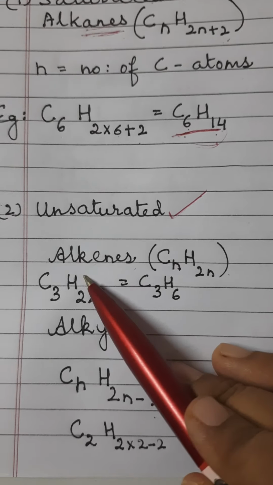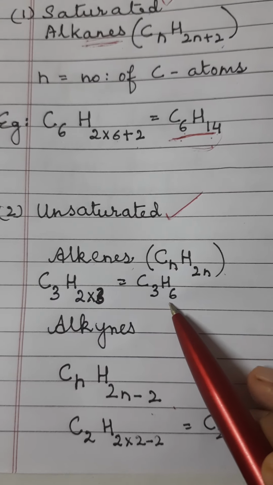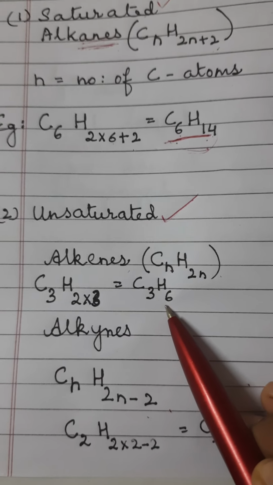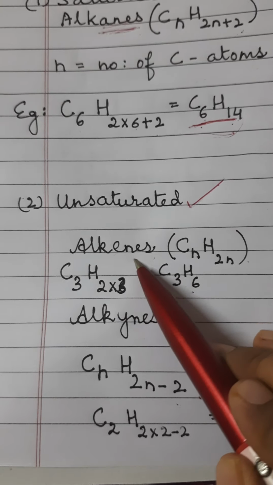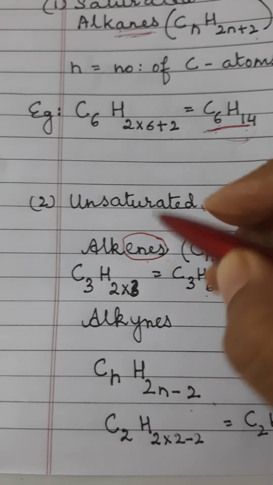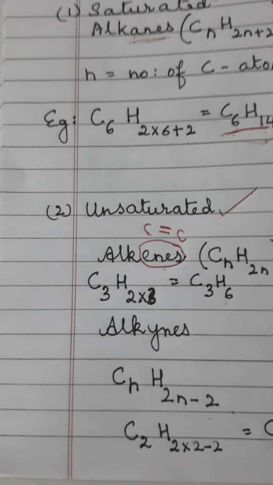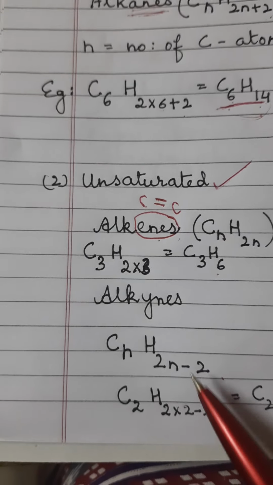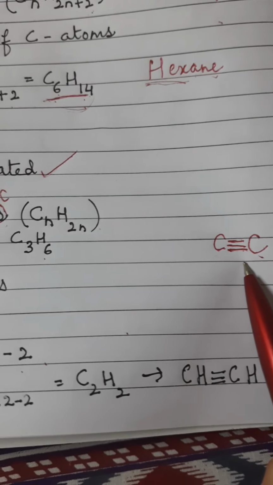So in alkenes, if you know the number of carbon atoms, you can easily calculate the number of hydrogen atoms also. Now how can you draw the structure of alkenes? Always remember, alkenes have a double bond between carbon atoms, and alkynes have a triple bond between carbon atoms.